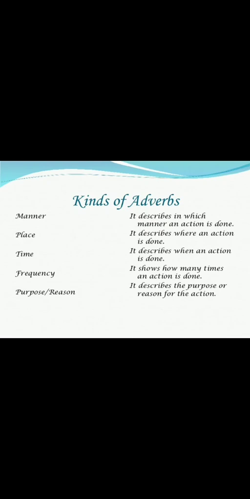So here we can see the kinds of adverbs. Number 1, manner, place, time, frequency, purpose and reason. Number 1, manner, it describes in which manner an action is done. Number 2, place, it describes where an action is done. Number 3, time, it describes when an action is done. Frequency, it shows how many times an action is done. Reason, it describes the purpose or reason for the action.